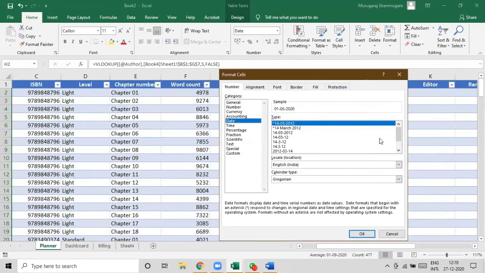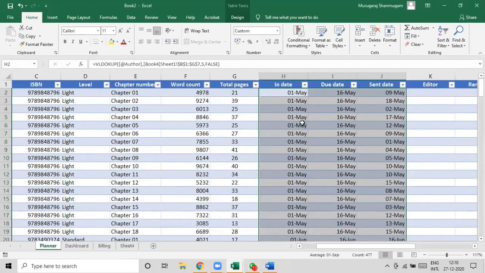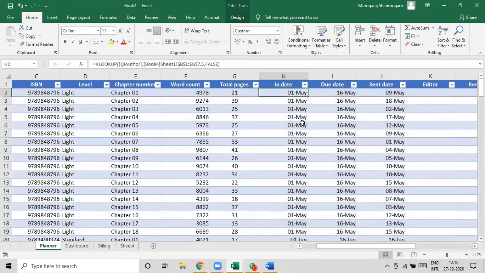Date. These are all some custom formats, ready-made formats that are available for you. I'm going to simply use one of these things, but because I have used English as a locale, the one that I'm looking for is not available. So I'm going to go here, custom, and then say instead of date, month, year, I'm going to simply say DD-MMM, which means 2-digit dates and 3-digit months. So you can see that I have converted that into 2-digit date and 3-digit months.